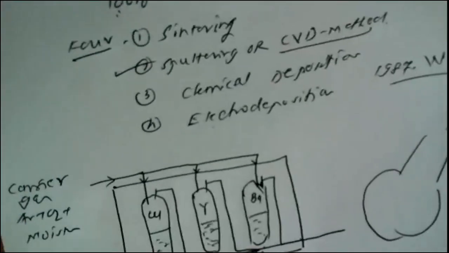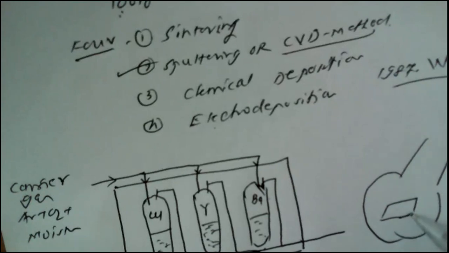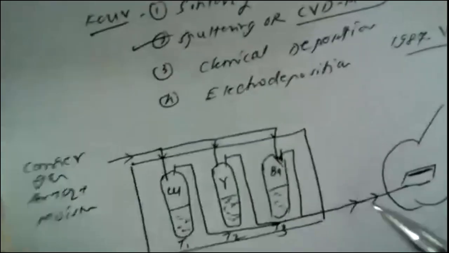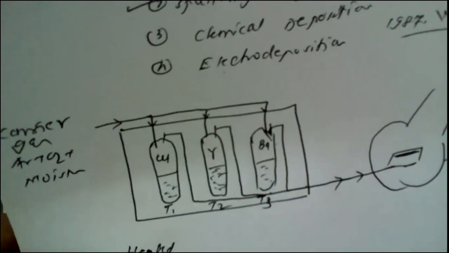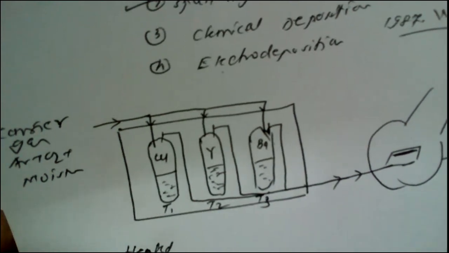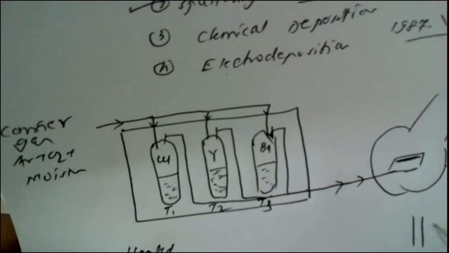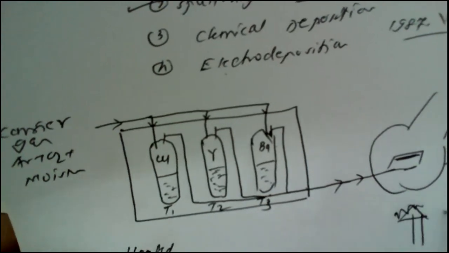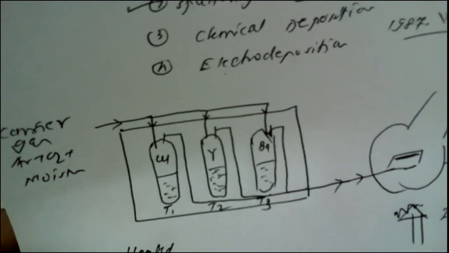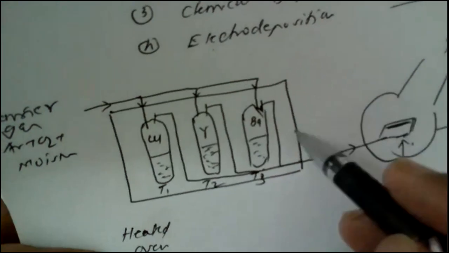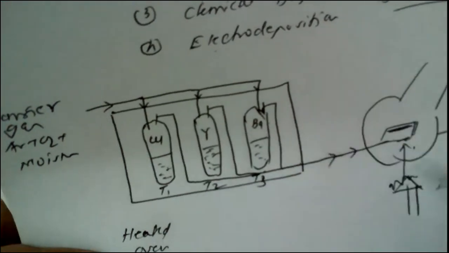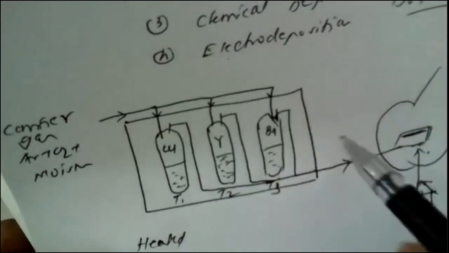This is the opening. Here, a rectangular shaped part is kept, over which the gases are trapped. This is known as a reaction chamber or reaction vessel, and from the bottom of this reaction vessel, infrared radiation is thrown on this wedge-shaped or rectangular shaped plate. This is the general setup of chemical vapor deposition.